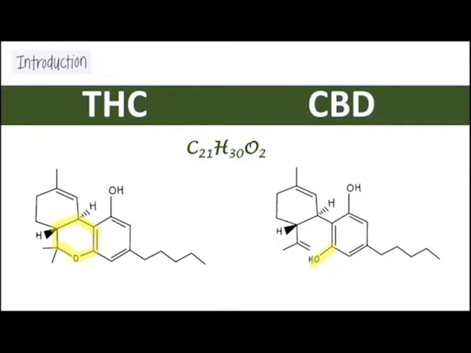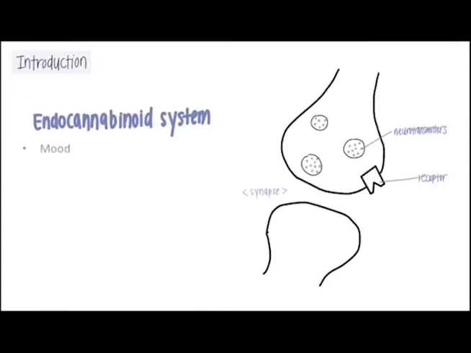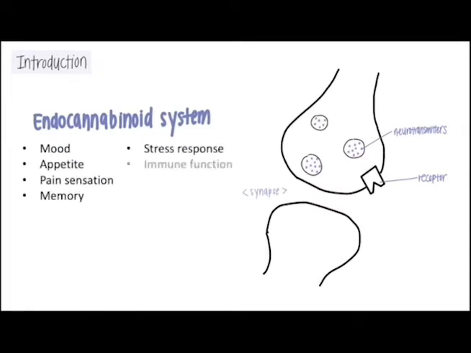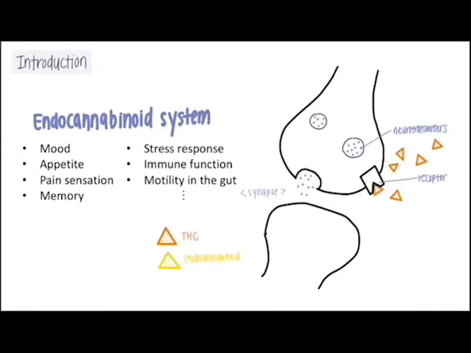THC and CBD exert their effects by interacting with the body's endocannabinoid system, which helps you regulate mood, appetite, pain sensation, memory, stress response, immune function, motility in the gut, and more. When a person consumes THC or CBD, they bind to the cannabinoid receptors in the body, which are normally stimulated by endocannabinoids, as they share similar molecular shapes. Their binding leads to changes in the levels of specific neurotransmitters, causing the typical effects of cannabis, such as euphoria, sedation, appetite stimulation, impaired cognitive function, analgesia, and anxiety.